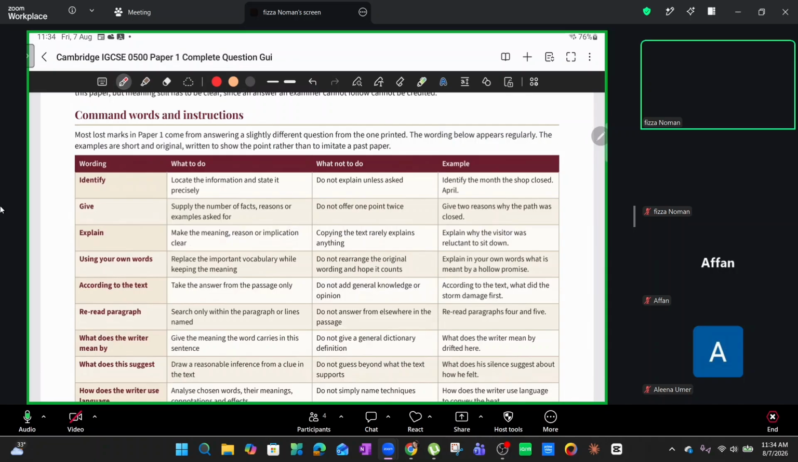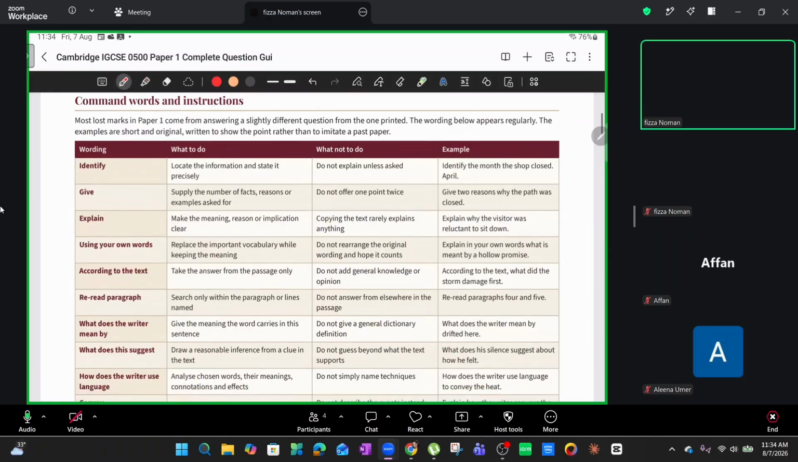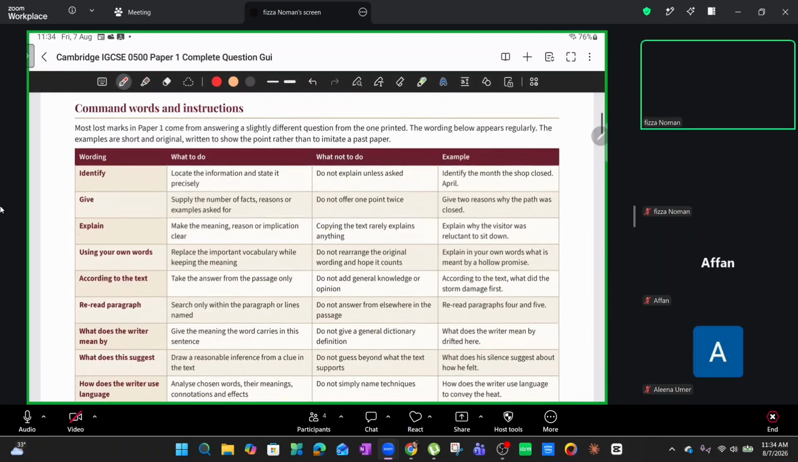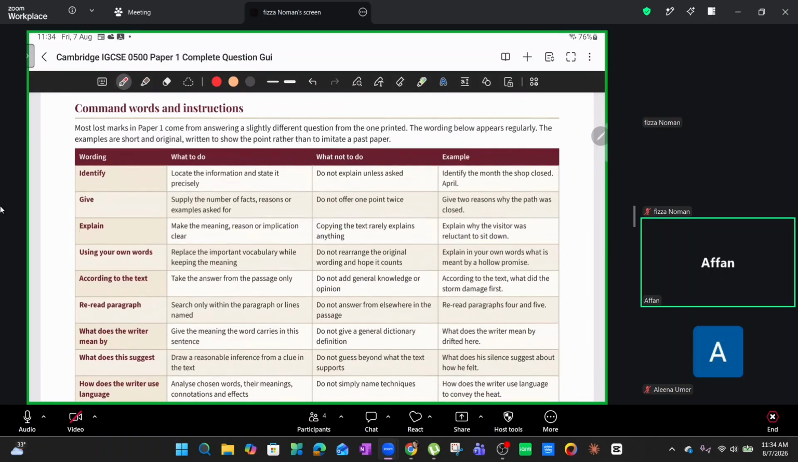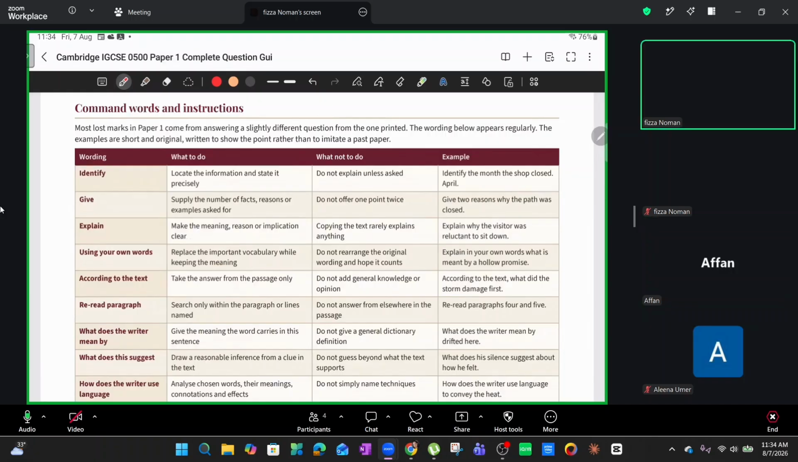How many of you are familiar with understanding command words? Afan, are you? Kind of. I have a basic idea of it. Okay, that's good enough. Alina, what about you?